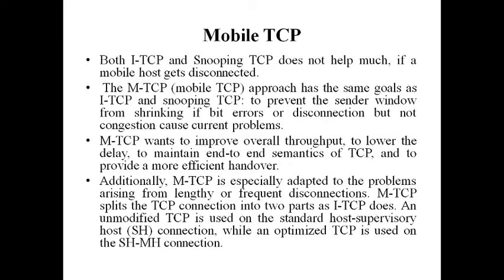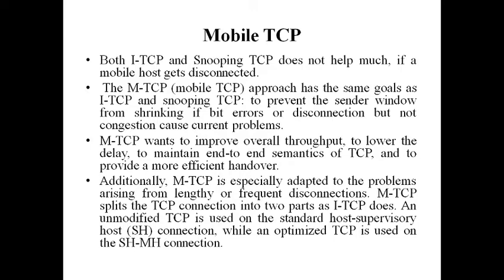It also wants to maintain the end-to-end semantics of TCP, meaning transparency on both sides, source and destination, has to be maintained, and also to provide more efficient handover. So mobile TCP mainly works on handover. When a mobile host moves from one place to another, that is called handover. Data has to be transferred to the new location of the mobile host without any packet loss in the middle. Mobile TCP works on that.